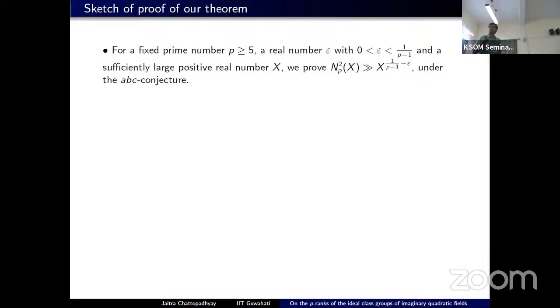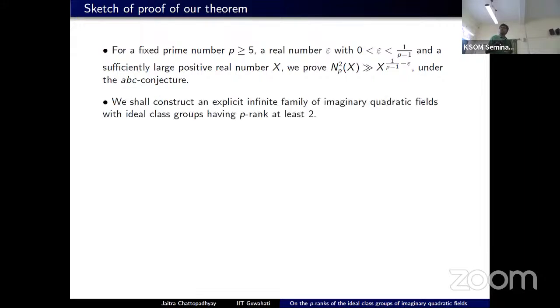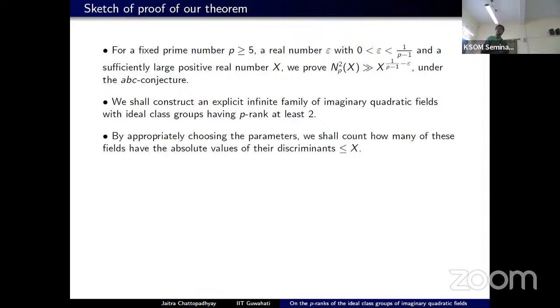Before embarking on the proof, let us recall what we are going to prove. We prove that N_{t,2}(x) is at least x to the 1 over t minus 1 minus epsilon under the ABC conjecture. We first start with a polynomial like this polynomial f(n,a,b) and count the square-free values of that polynomial.